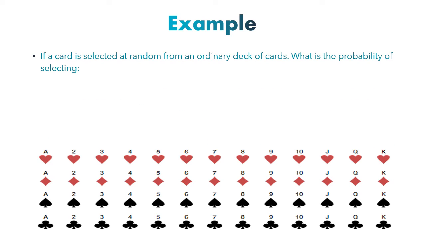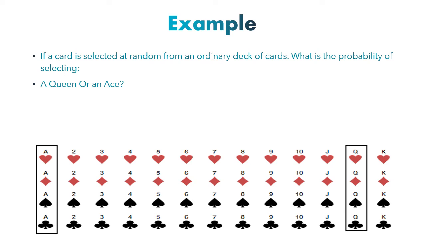If a card is selected at random from an ordinary deck of cards, what's the probability of selecting a queen or an ace? Now, we have 4 aces and 4 queens, therefore the probability of a queen or an ace is 8 out of 52. We just add the two probabilities.